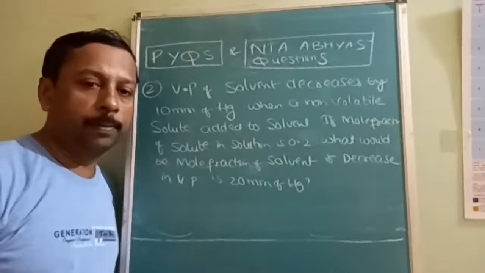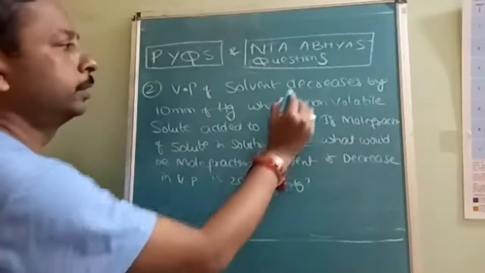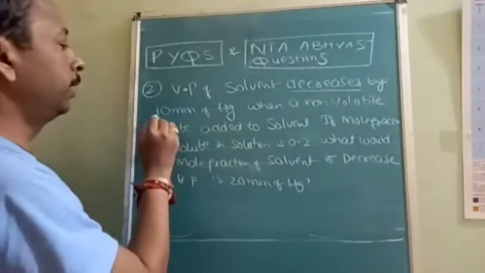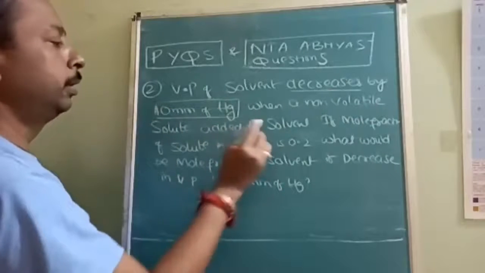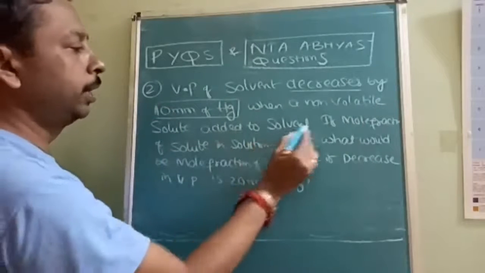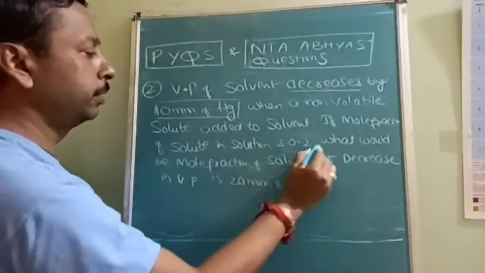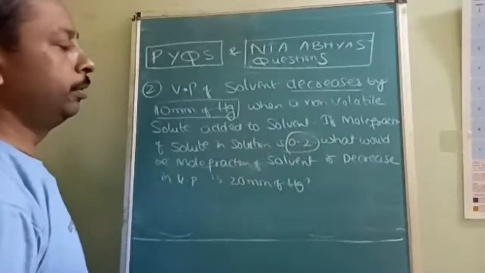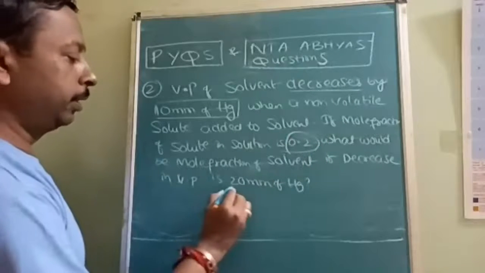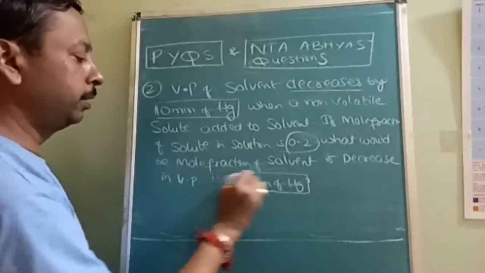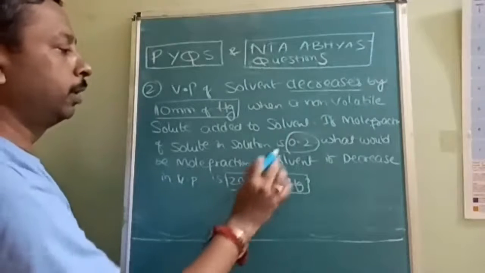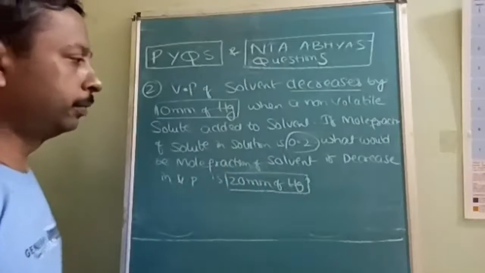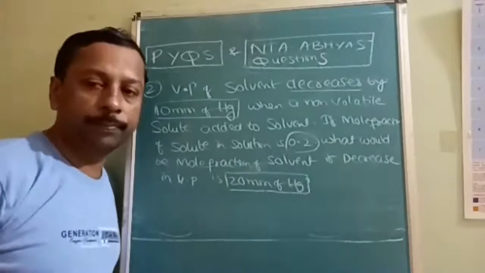Here, the vapor pressure of the solvent decreases, very careful, by 10 mm of Hg when a non-volatile solute is added to the solvent. At that time the mole fraction of the solute in the solution is 0.2, but they want a 20 mm of Hg decrease. What would be the mole fraction of the solvent for that decrease?